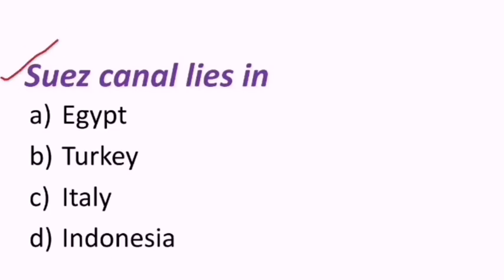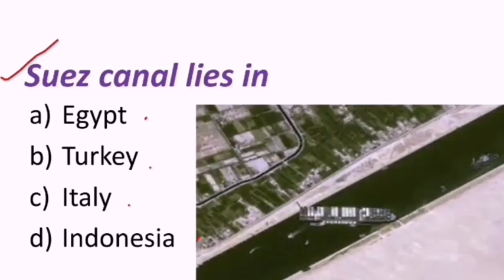Next question is Suez Canal lies in which of the following countries? Egypt, Turkey, Italy or Indonesia. Before going to answer this question, why I chose this question: recently one of the famous ships, its name is Evergreen, got stuck in this Suez Canal. So no cargo or ship came to this Indian Ocean because of this Evergreen ship stuck in the Suez Canal. That's why this question is very important from the exam point of view.